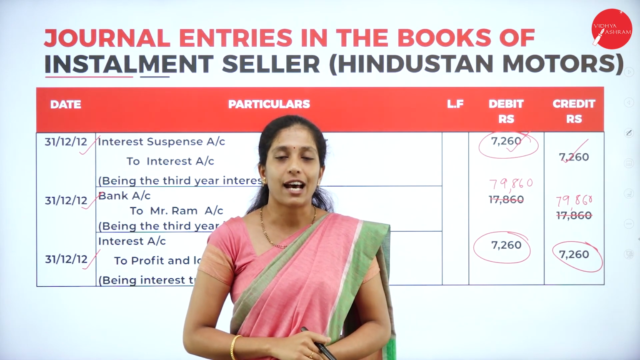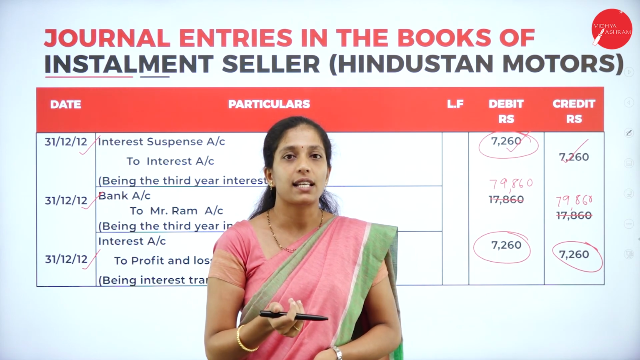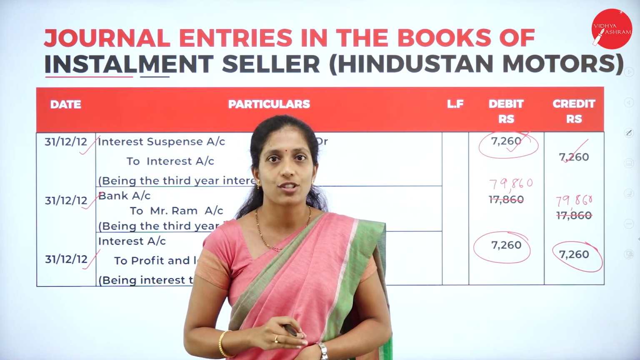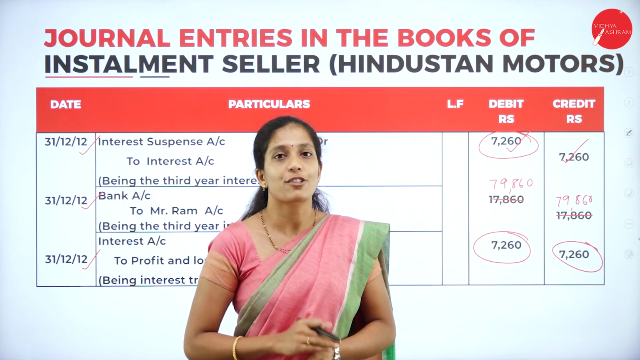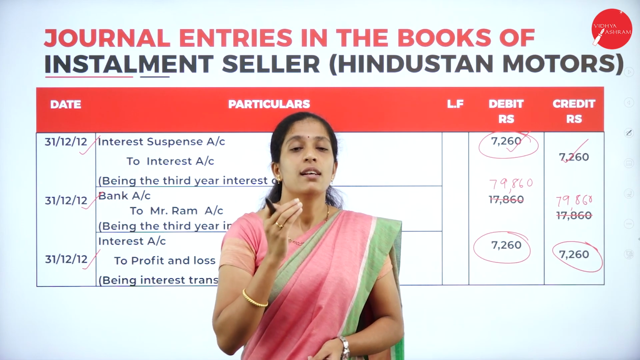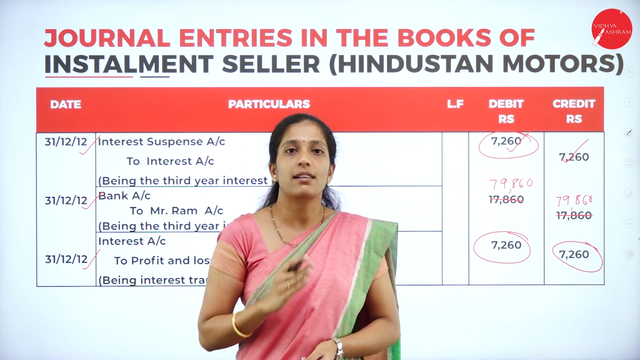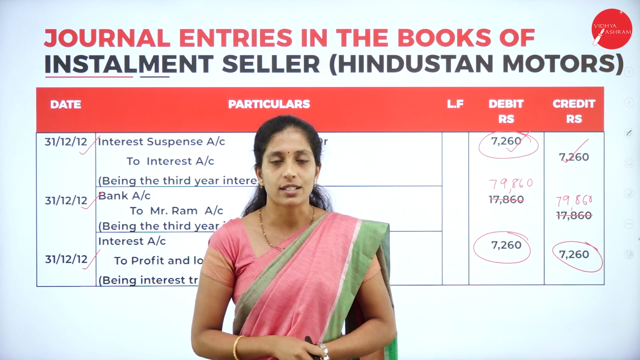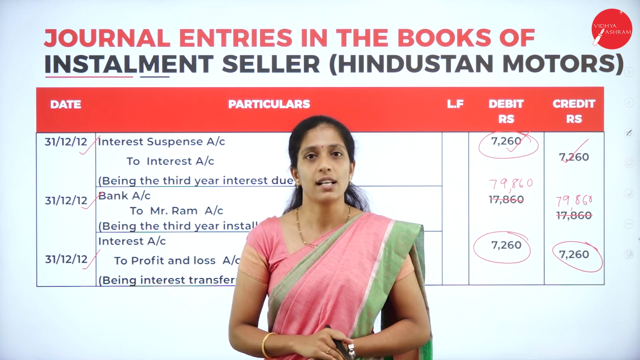So, what are the entries that have to be recorded in the books of installment seller? In the first year, first entry is for selling of asset. Second entry is for receiving the down payment. Third entry is for interest due. Fourth entry is for installment received, and the fifth entry is for transfer of interest to profit and loss account. In all the remaining years, you will not have entry for selling of asset as well as receiving the down payment. You are going to record entry for interest due, installment received as well as transfer of interest to profit and loss account. So, this is how you are going to prepare journal entries in the books of installment seller.